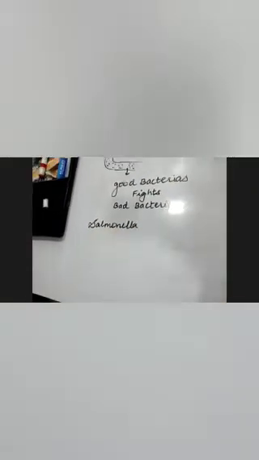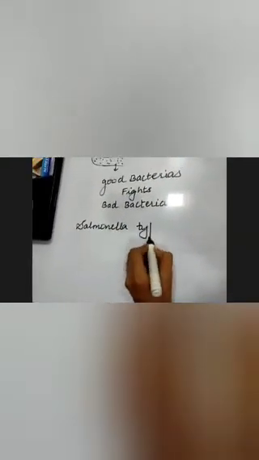Most common one is Salmonella bacteria. There is a variety called Salmonella typhi, which has two variants, Salmonella typhi A and typhi B. There is another bacteria called Salmonella paratyphi, which is named as Salmonella paratyphi A and B. And if you get both of these bacteria in your intestine, then you develop something which is called enteric fever. If you get only Salmonella typhi into your intestine, then you get this disease which is called typhoid. If you get only this, then what you get is paratyphoid.